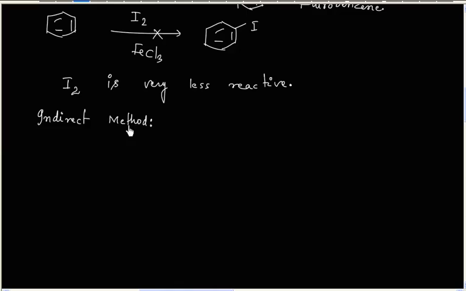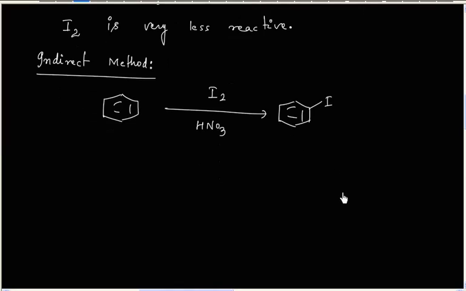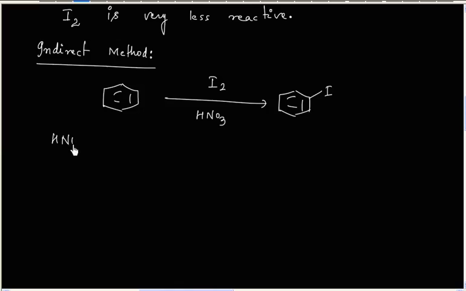If I want to do monoiodination, this time we use an oxidizing agent, generally HNO3, and that can do monoiodination. So HNO3, an oxidizing agent, is used.